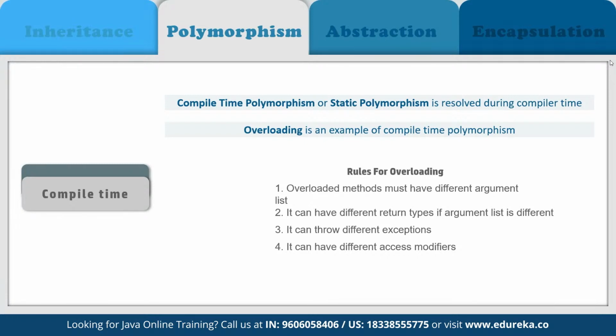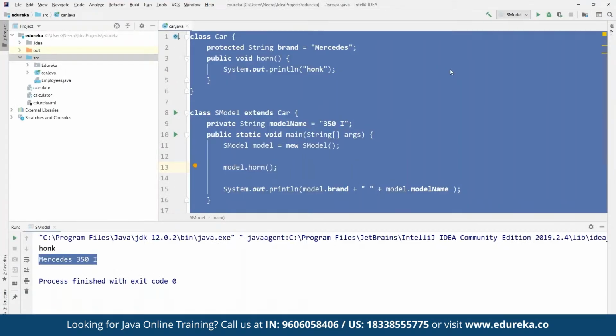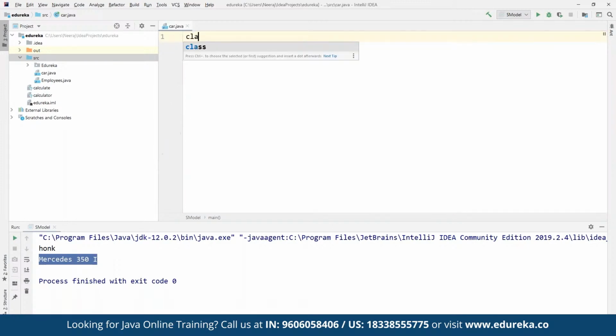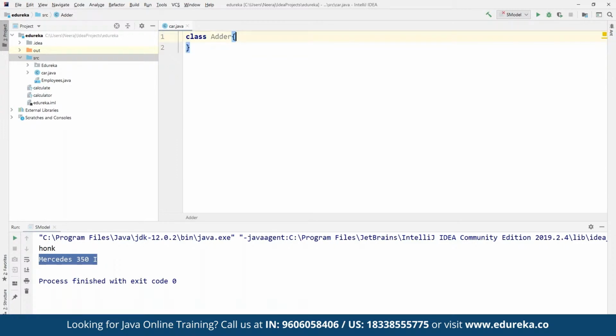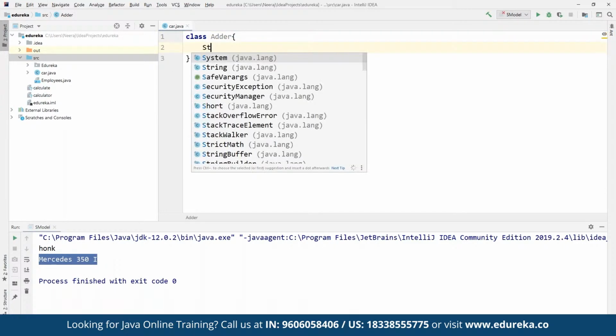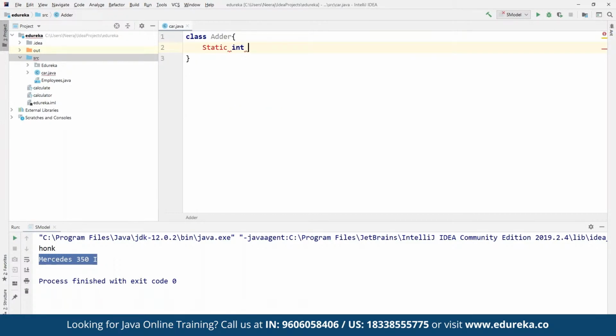For that, we can come back to our IntelliJ. Let's say here we define a class by the name of Adder. In this Adder class, we define a static int add, where we create two integers, integer a and integer b.